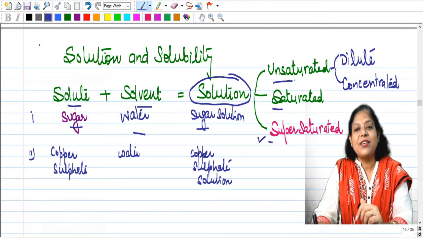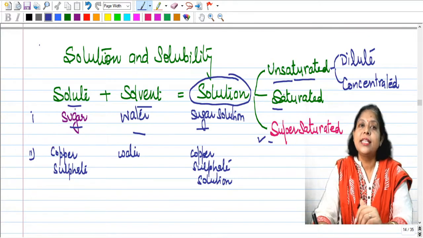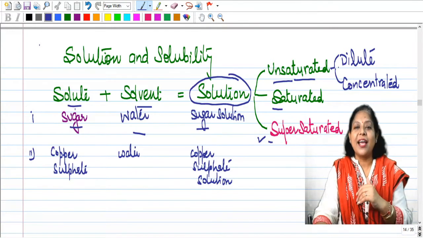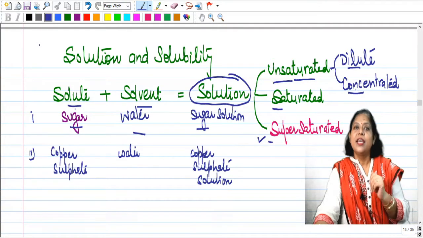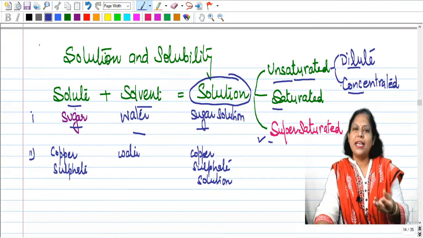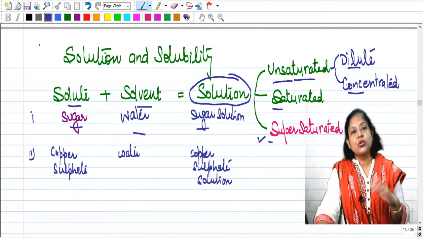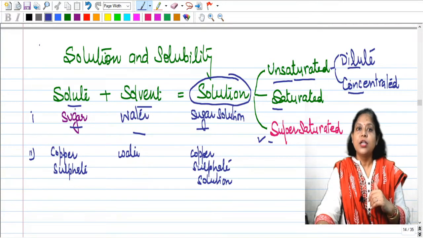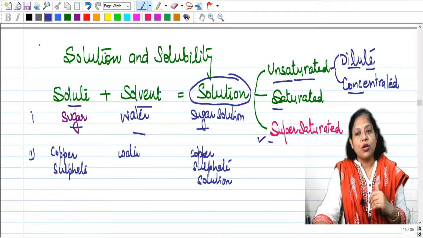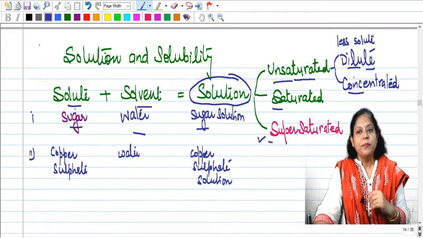Okay, now when we talk about unsaturated, that means you can add more of solute. Now unsaturated solution can be either dilute or concentrated. Dilute means it has got very little. Suppose I take 1 spoon in 1 glass of water and I take 2 spoons in 1 glass of water. So one which has got very little solute is known as dilute. So less solute is known as dilute, and if you have more solute, then it is known as concentrated solution.